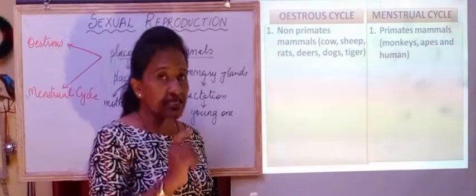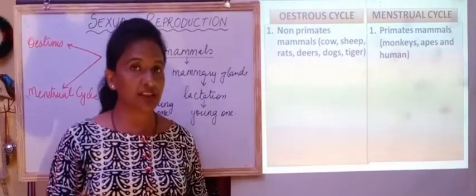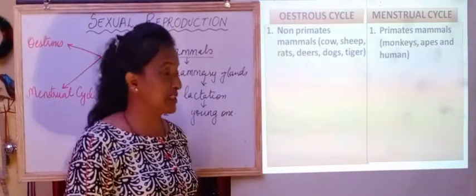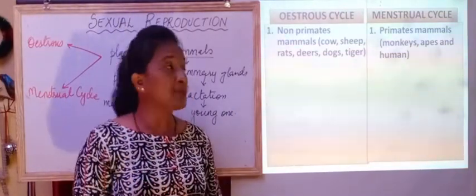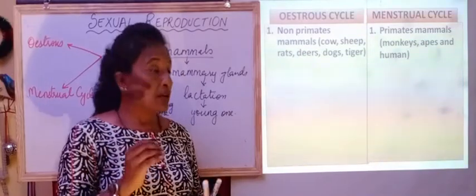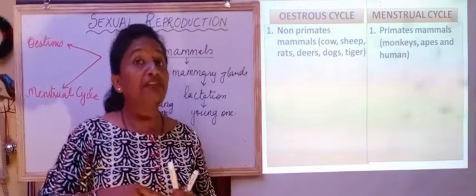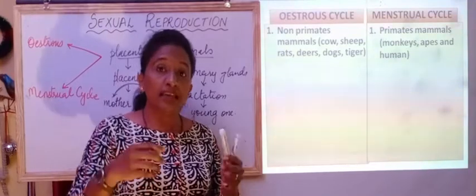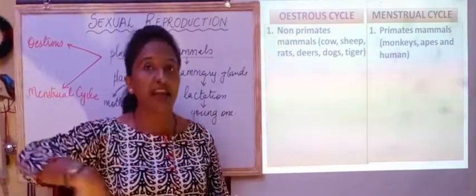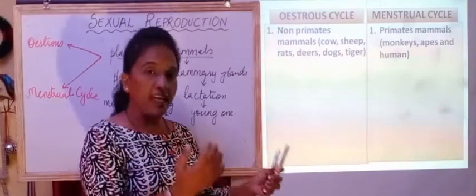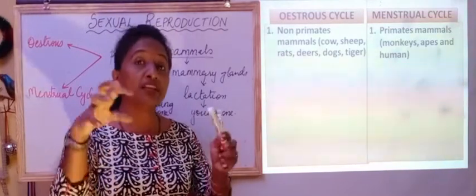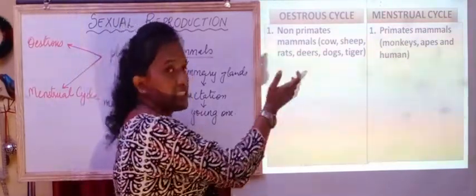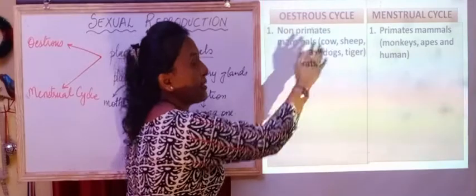Whereas the menstrual cycle occurs in primate mammals. These mammals are at a higher level than non-primates. For example, monkeys, apes, as well as humans. If we consider monkeys, they have a tail, and this tail is prehensile. That means they have the ability to grasp or hang on the trees. Similarly, apes or humans, we have the grasping ability with the help of our limbs. So that is the difference between non-primates and primates.